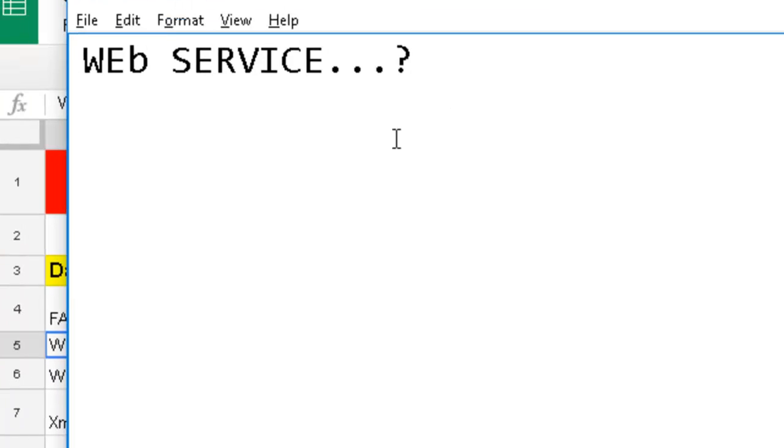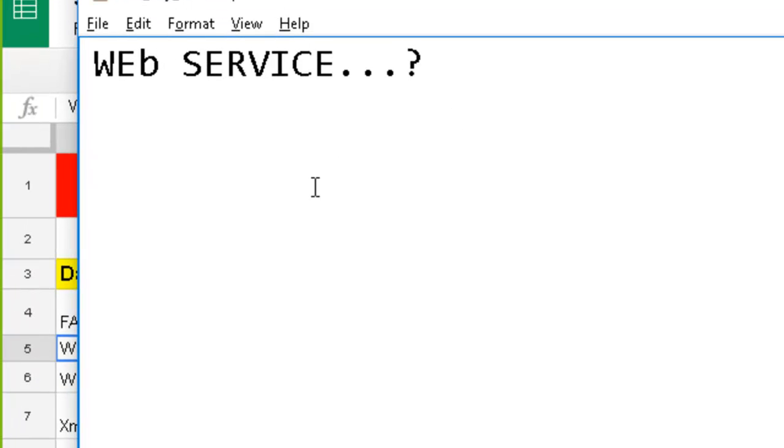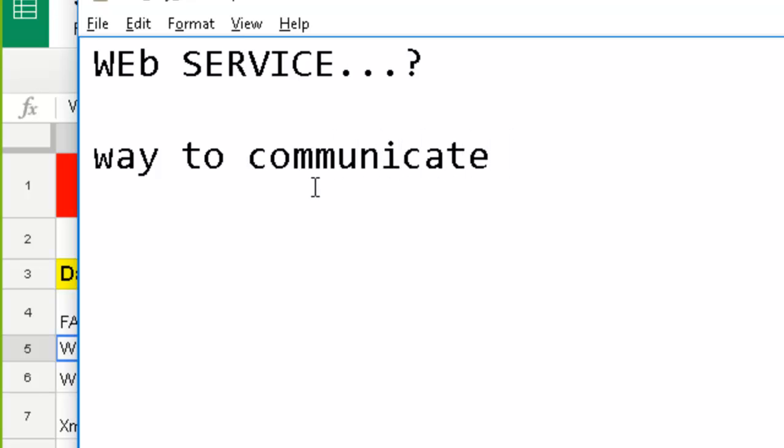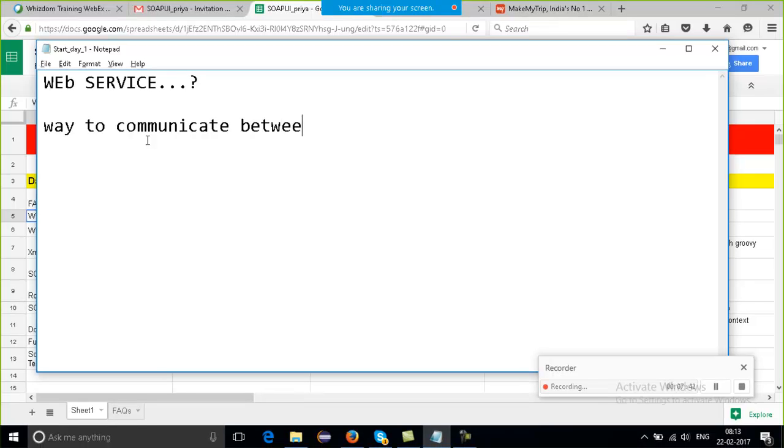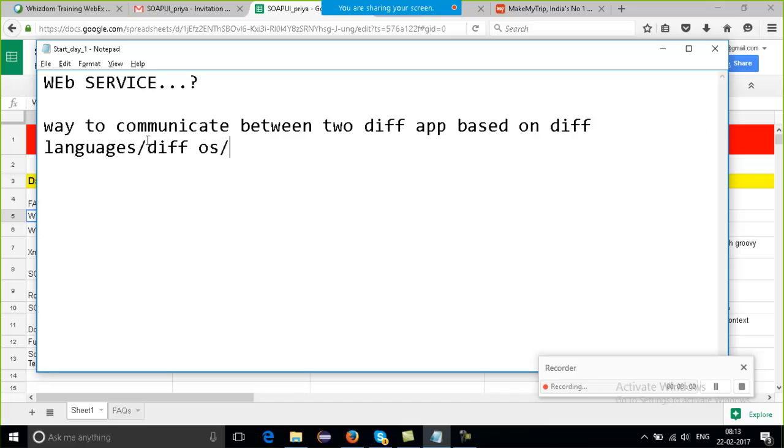Understood? So this is the diagrammatic view, and if I want to write a complete definition, I'll say it is a way to communicate between two different applications based on different languages or different OS, or where the platform may vary.